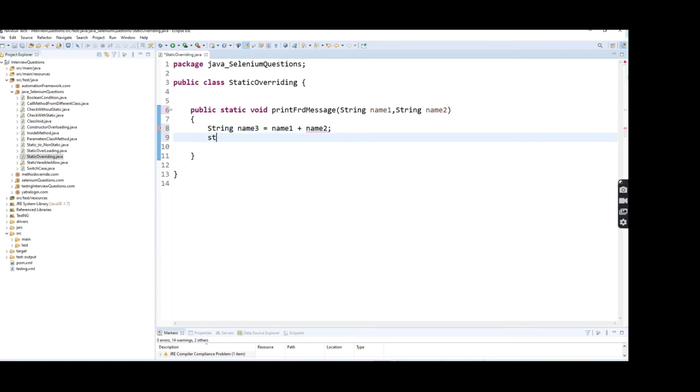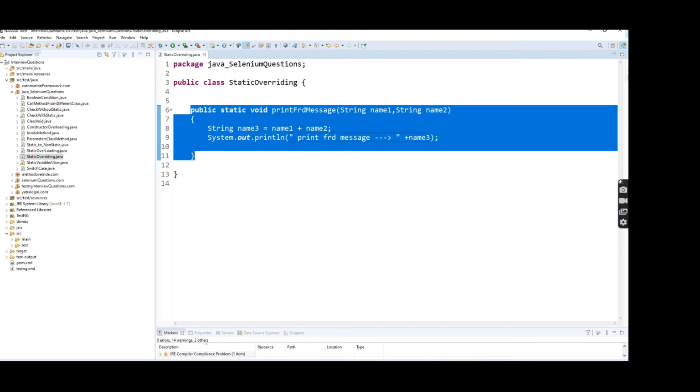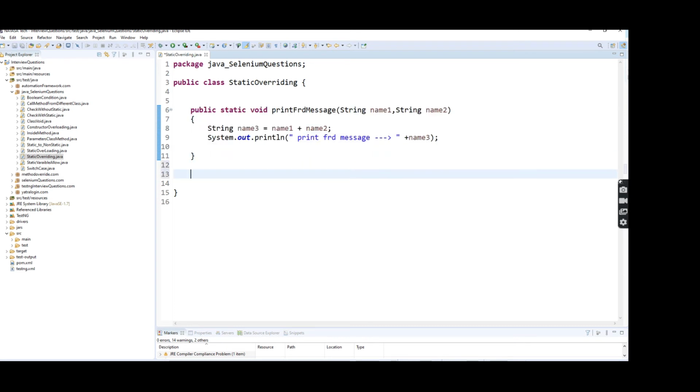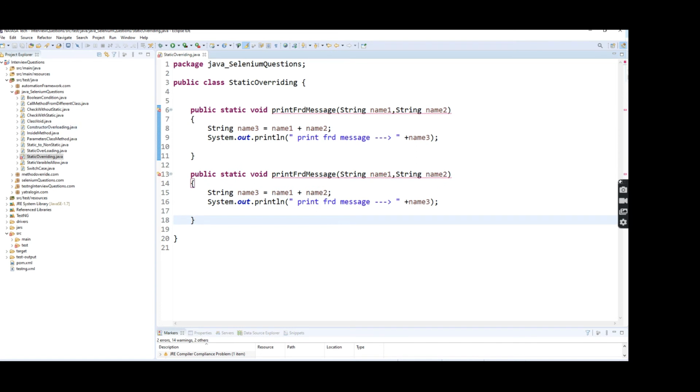I'm going to print this value, print front message name 3. In the same way I'm going to create the same method. Now what happened? A conflict happens, right?